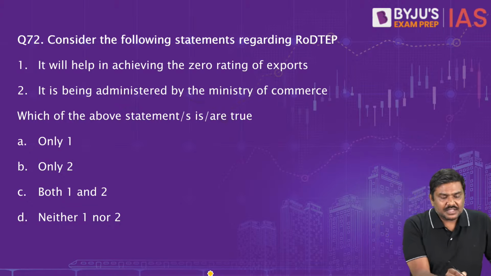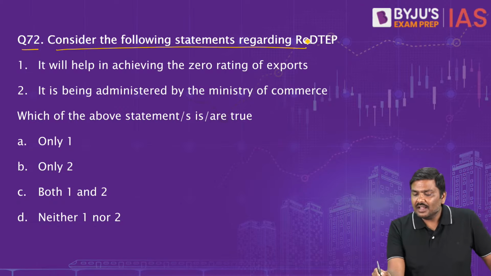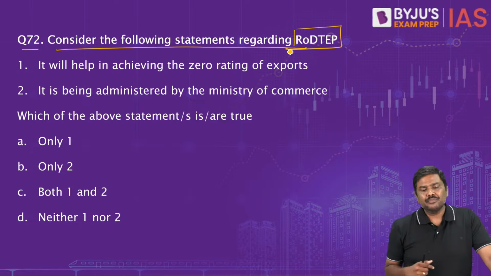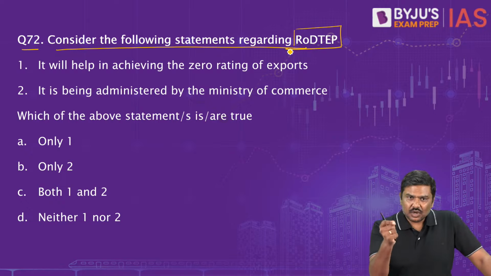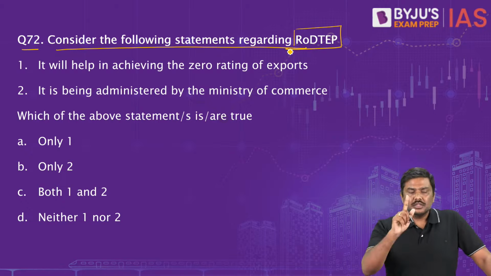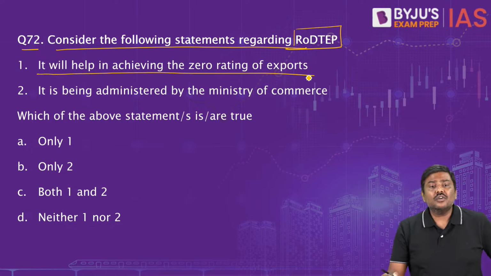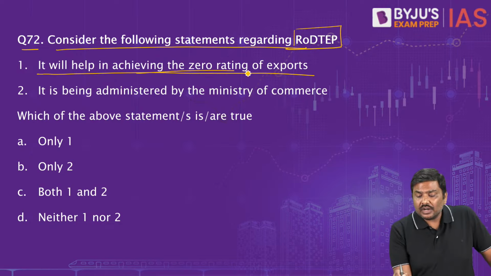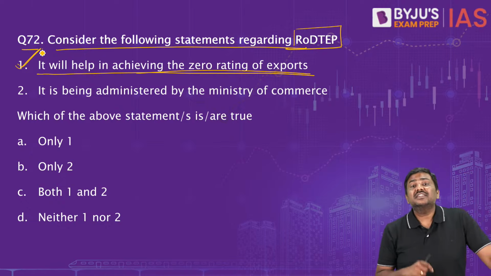Now let me go to question number 72. Consider the following statements regarding RODTEP. Remission of duties and taxes on export products. Statement 1. It will help in achieving zero rating of exports. Statement 1 is correct.